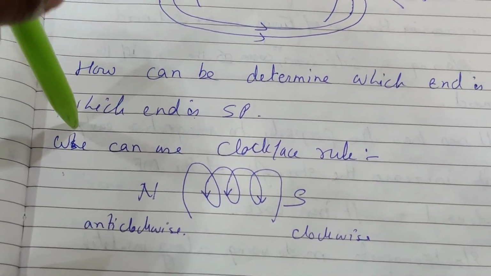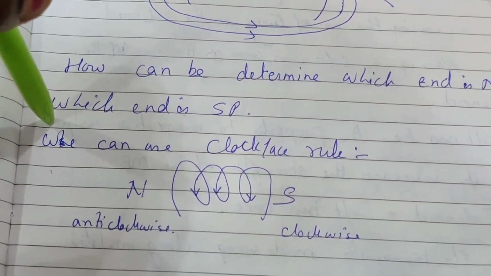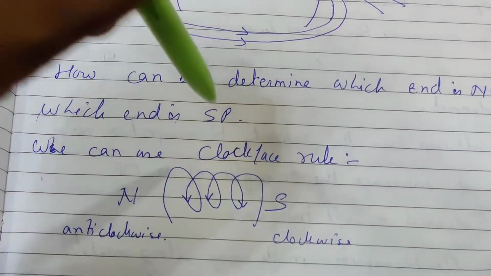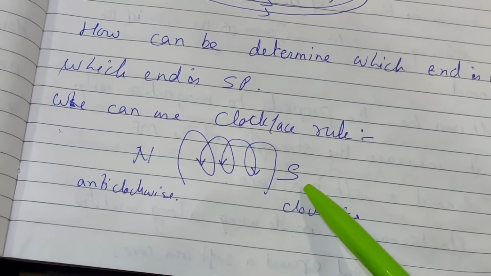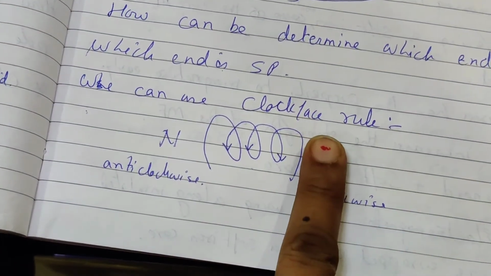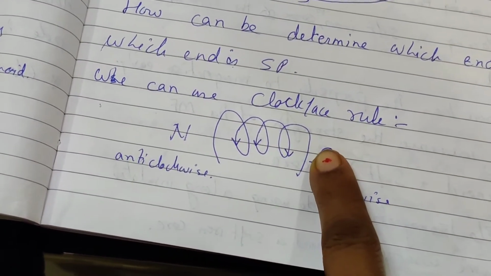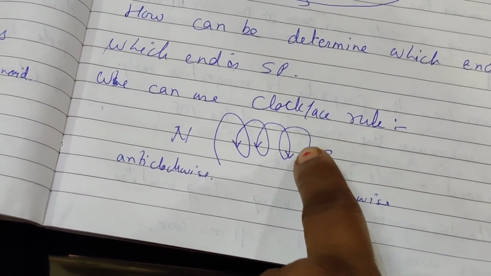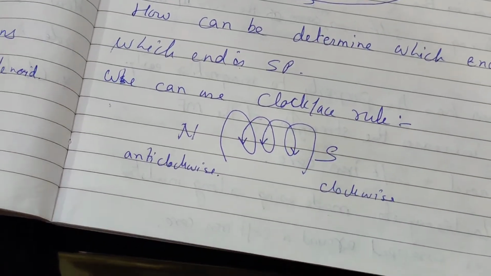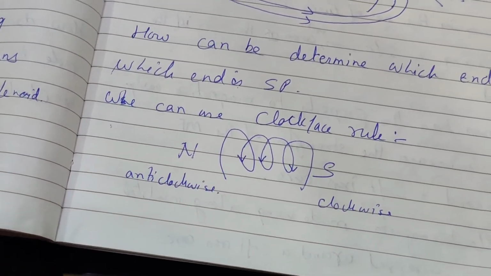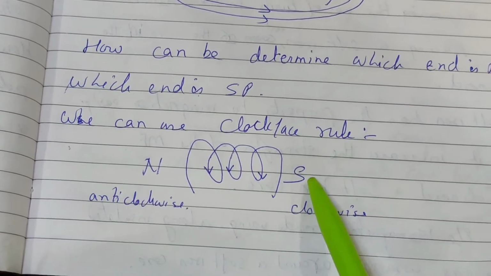Now again we are using the clock face rule. Suppose from this end, we don't know that it is south, if we see the flow of magnetic field in the clockwise direction, then it is the south pole.